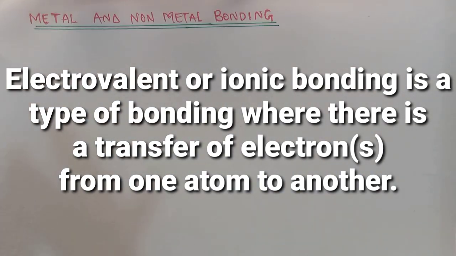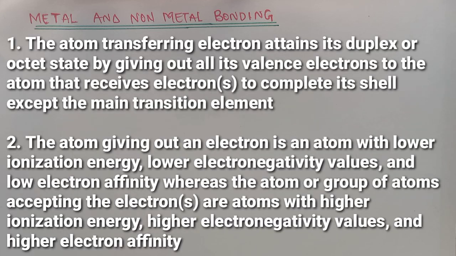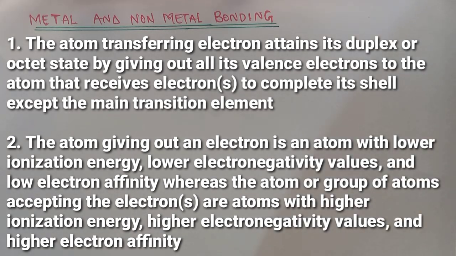So we can perfectly say that electrovalent bonding exists here if the following is attained. 1. The atom transferring the electron attains its duplex or octet state by giving out all its valence electrons to the atom that receives them to complete its shell, except the main transition element.